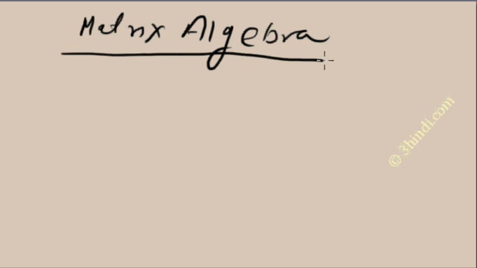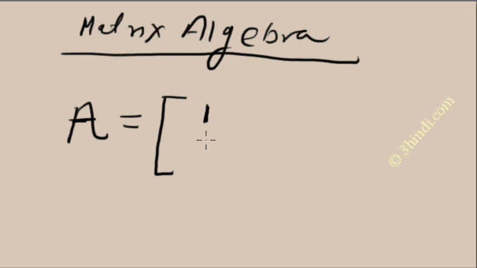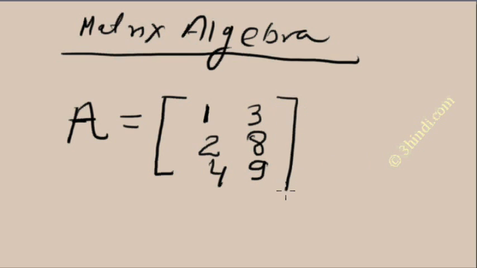To know matrix algebra, you first need to know what a matrix is. Here is an example. A matrix is notated by a capital letter. Suppose A is the notation, and here is the matrix. I can take any random numbers, suppose 1, 2, 4, 3, 8, 9. So this is a matrix.